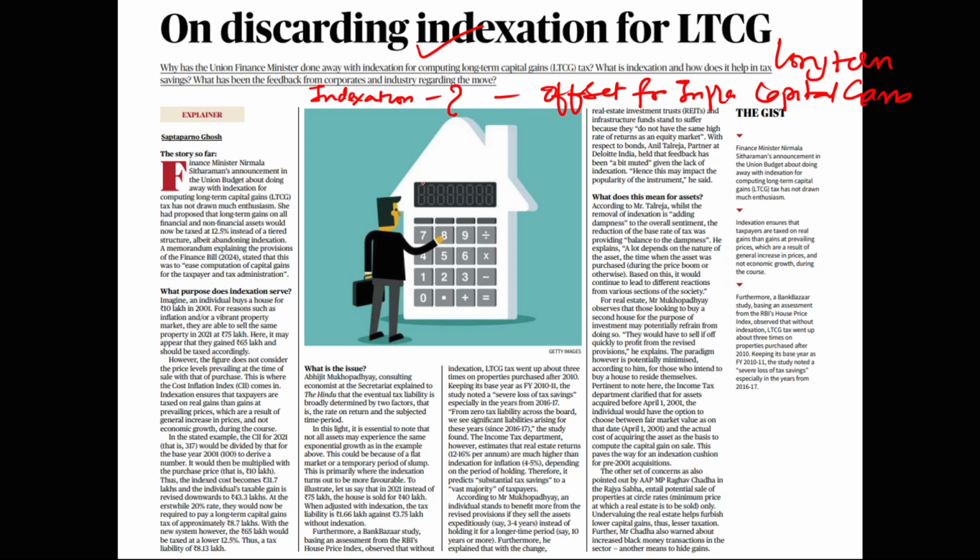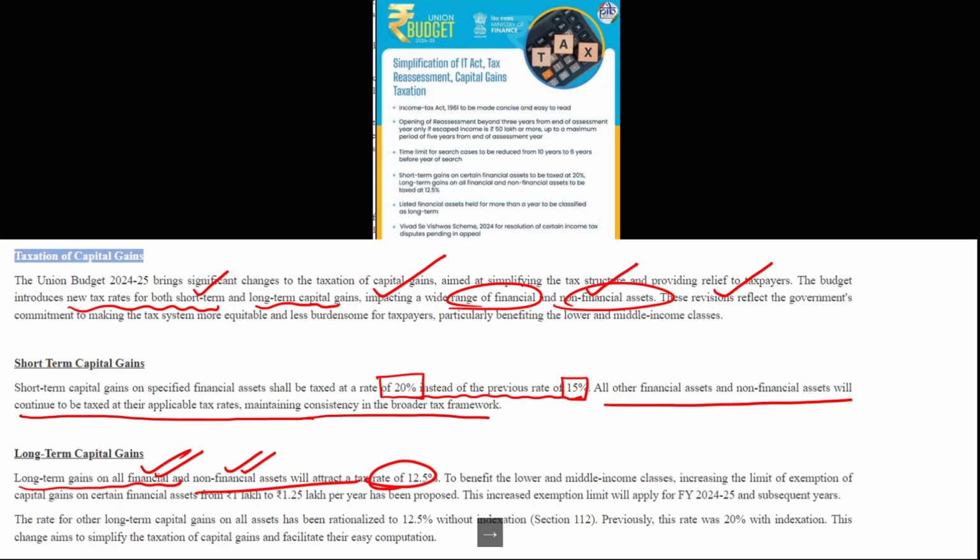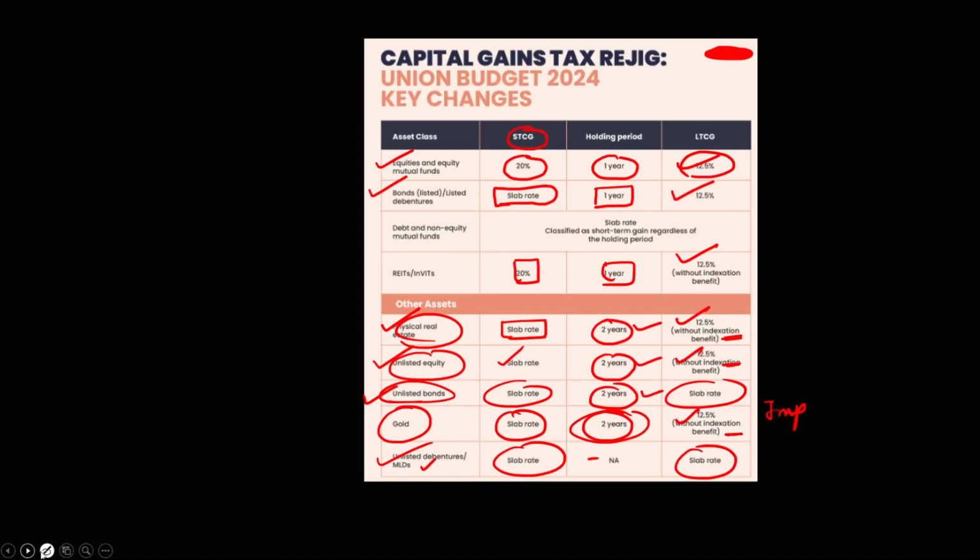Or they can give you a fact-based question, this table kind of question, because UPSC now is asking such questions and they will ask you to fill it. Which has a holding period of 1 year, which has a holding period of 2 years.